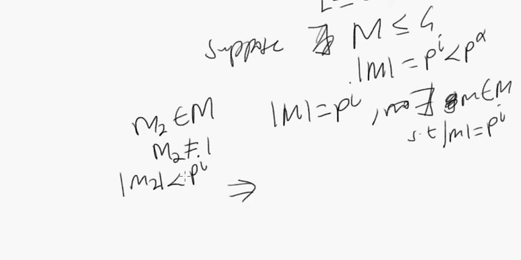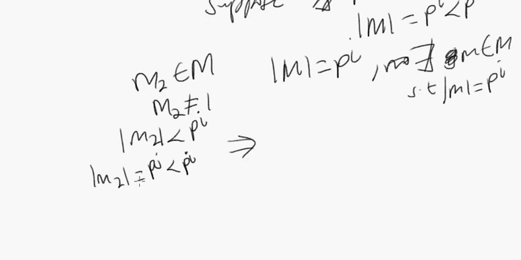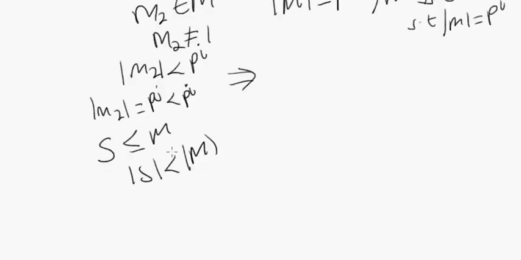And so if, let's say, the order of M2 actually turned out to be p to the j, and p to the j being strictly less than p to the i, well, can't we at least conclude from here that, look, well, now we found a smaller subgroup. We found maybe some other subgroup, let's call it S or whatever. Wouldn't we have found another subgroup S of M where the order of S is strictly less than the order of M, right? And then we kind of continue with the process here.